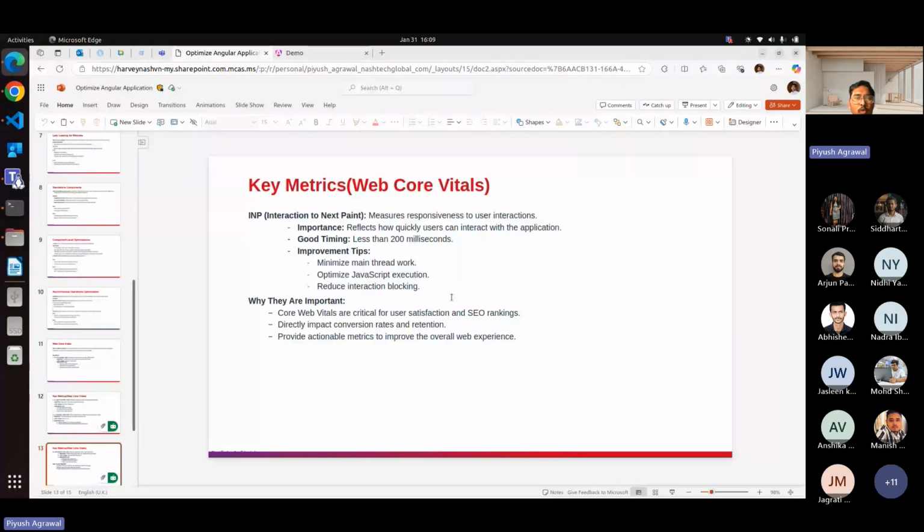And how can we improve? Reduce the main thread work. We can use service workers to reduce the main thread work. Service workers are another topic, so we will come with another session for them, but they help us reduce the main thread work. We can also optimize the JavaScript execution.